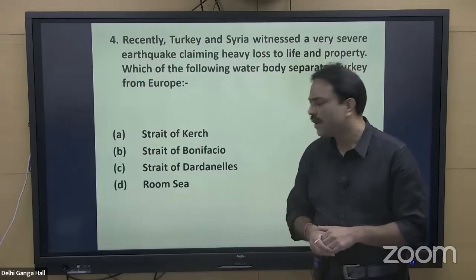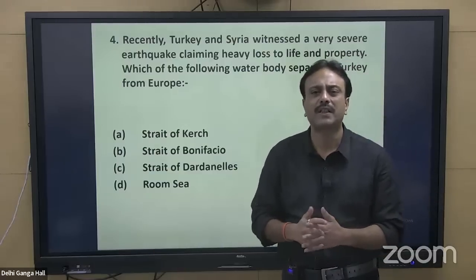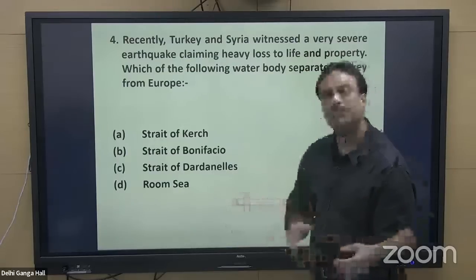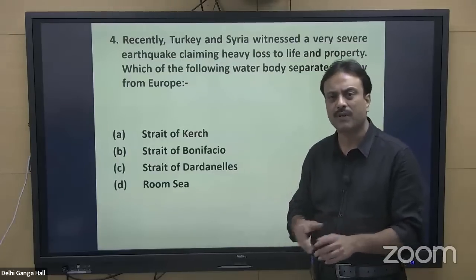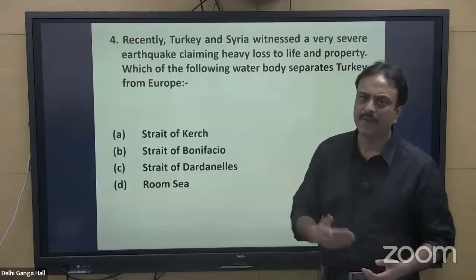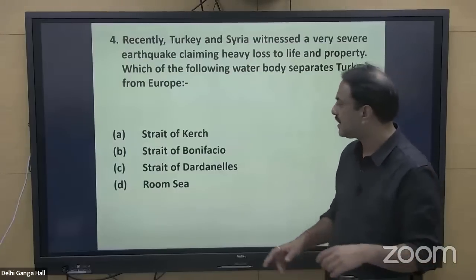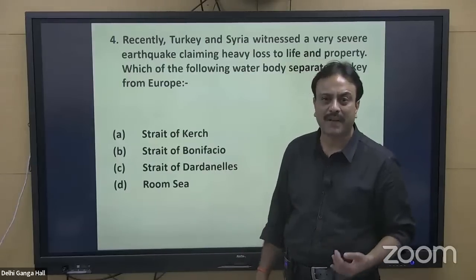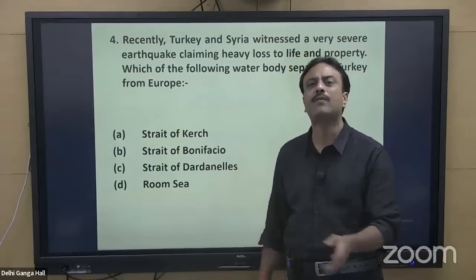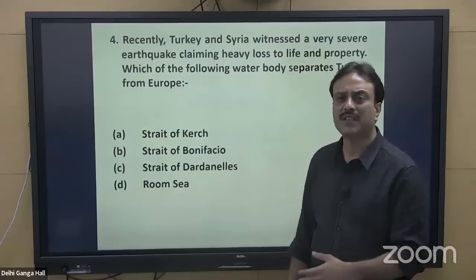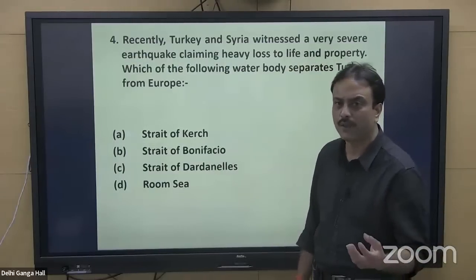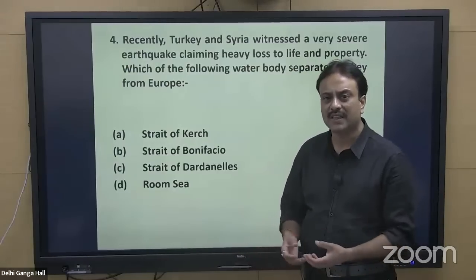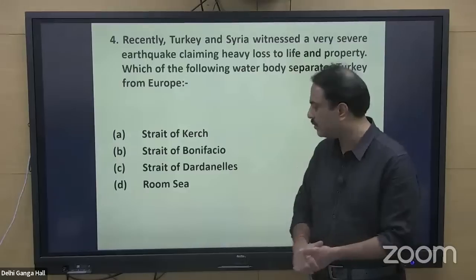Second is the Strait of Bonifacio. The Strait of Bonifacio is present on the southern side of Italy and the southern side of France. There are two island groups over there. One is Sardinia, one is Corsica. One belongs to Italy, the other belongs to France. In between them, there is a water body, the Strait of Bonifacio. So it separates France from Italy, not the mainland of France from Italy, because the mainland of France and Italy are both on a continuous landmass of Europe. However, there are two islands, one belonging to France, the other to Italy, and they are separated by the Strait of Bonifacio.